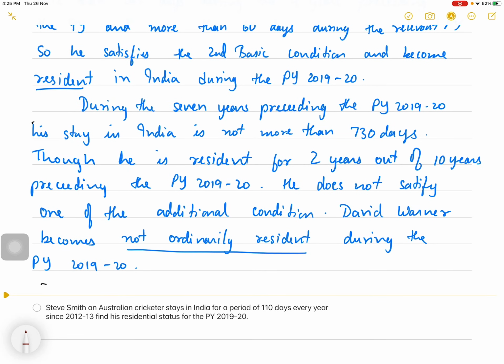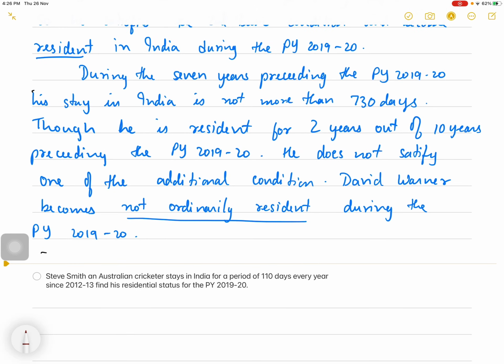During the 7 years preceding the previous year, his stay in India is not more than 730 days, though he is resident for 2 years out of 10 years preceding the previous year 19-20. He does not satisfy one of the additional conditions. David Warner becomes not ordinarily resident during the previous year 19-20.